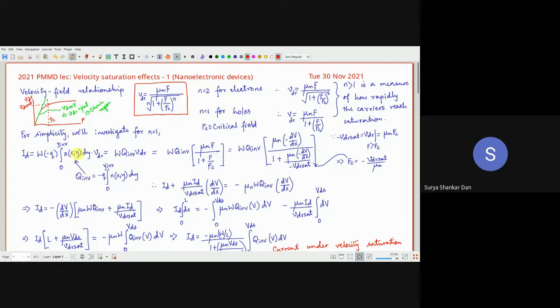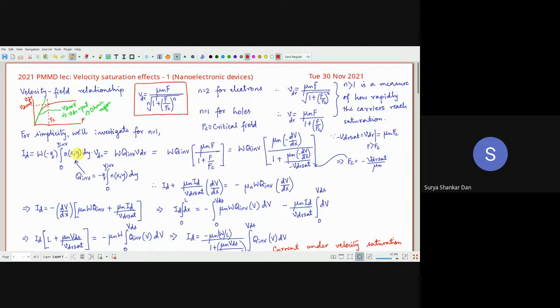Okay, so when you are operating a MOSFET at 45 nanometer or 65 nanometers in its saturation region, or in the pinch-off region, which is very common, right? You know that in analog applications, even in digital applications, there are instances where the devices will be in saturation.